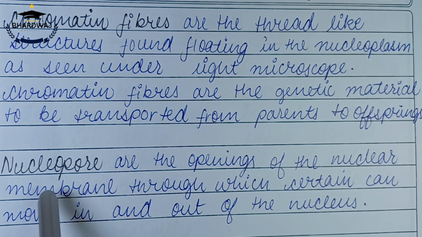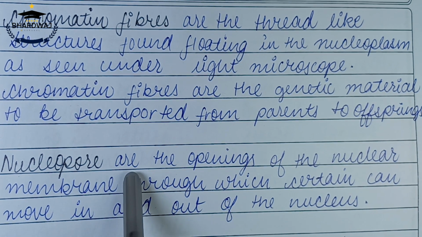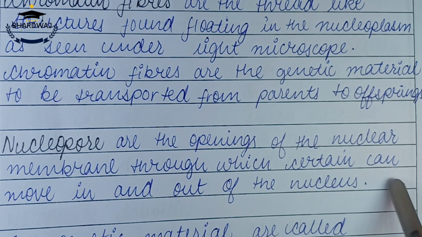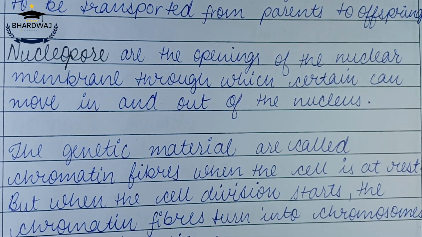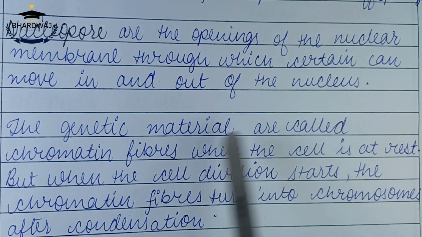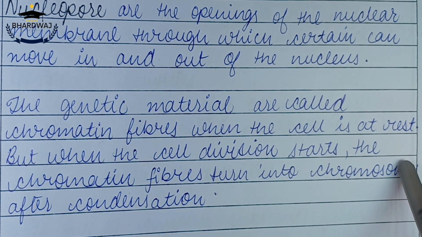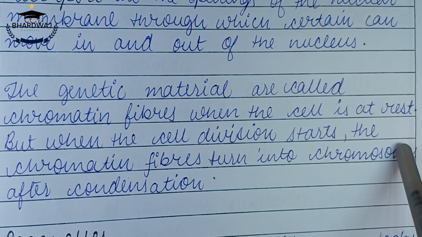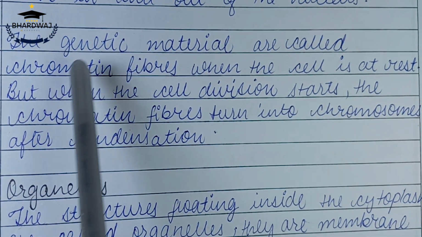Nucleopore. So nucleopore is also a part of the nucleus as we saw. These are the openings of the nuclear membrane through which certain substances can move in and out of the nucleus. The genetic material is called chromatin fibers when the cell is at rest. So when the cell is not undergoing the process of cell division, the cell contains the genetic material stored in the form of chromatin fibers.